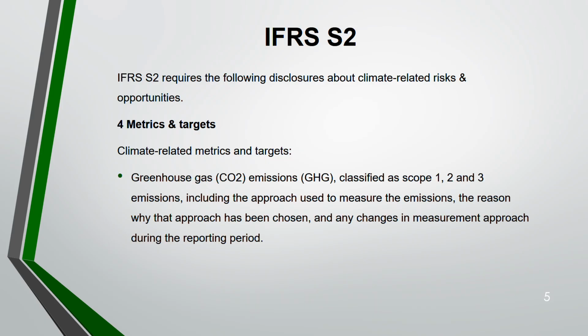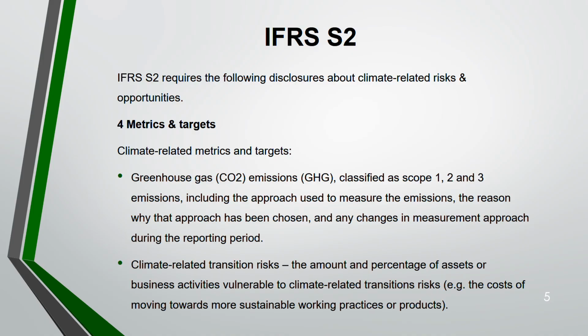So these are some climate related metrics and targets. This is not there under IFRS S1. They are greenhouse gas emissions. So you can look at the greenhouse gas emissions, which can be classified as scope 1, 2, and 3 emission, including the approach to measure those emissions, the reason why that approach has been chosen, and any changes in your measurement approach during the reporting period you have to disclose.